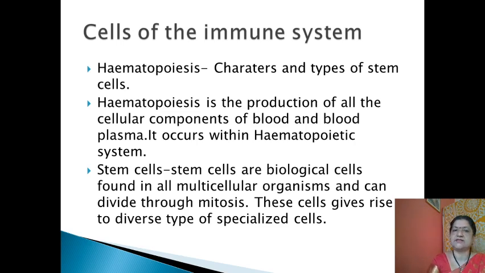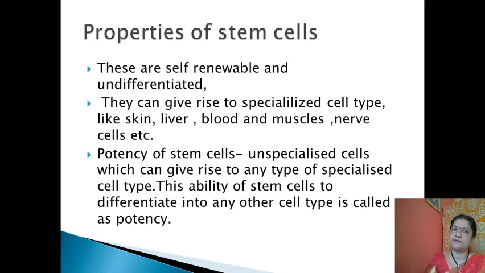Actually, the stem cell is the precursor cell, and in bone marrow we find the stem cells, and from these stem cells different types of cells are produced, which are specialized cells, meaning they give rise to different types of organs later on. So stem cells are more important because these are the precursors.